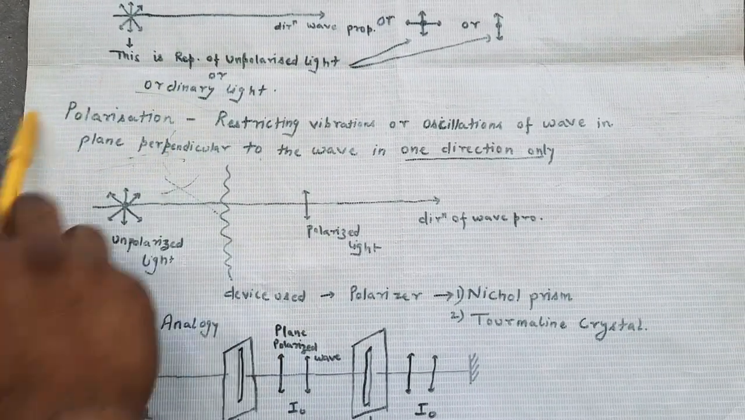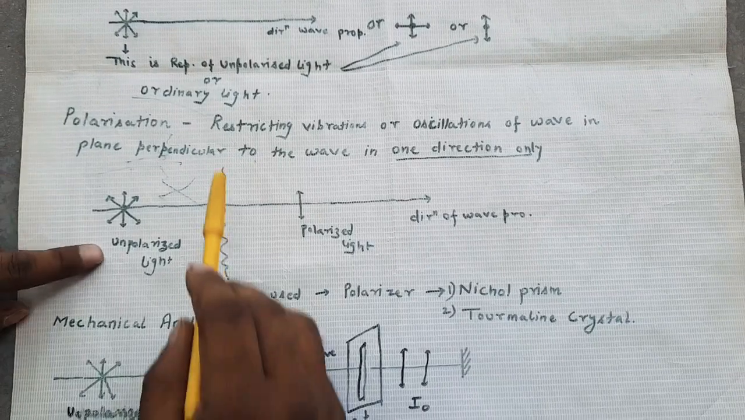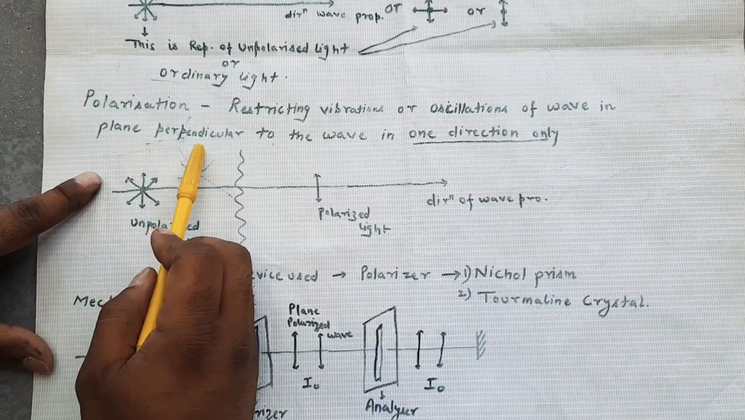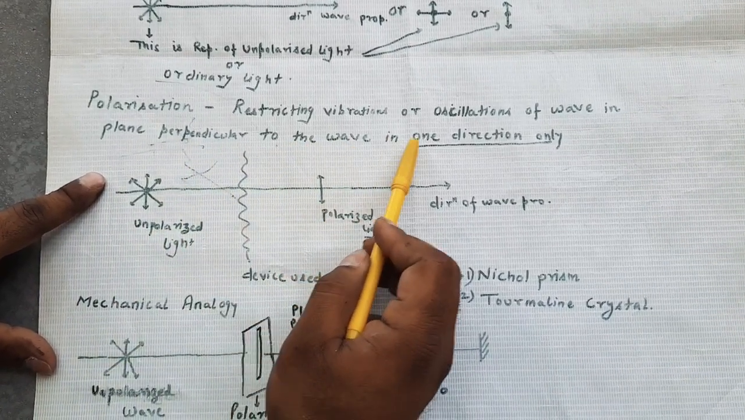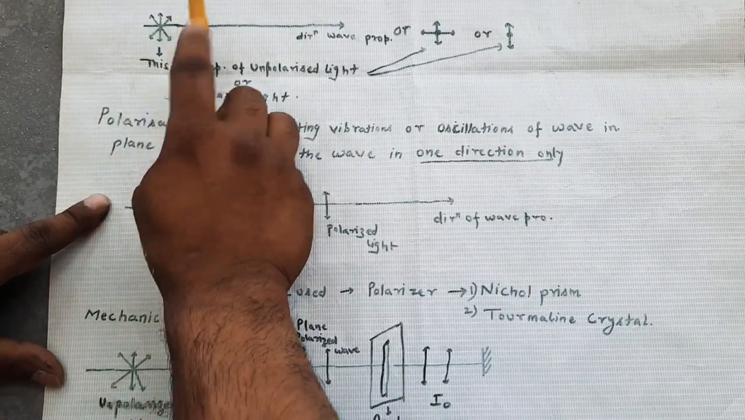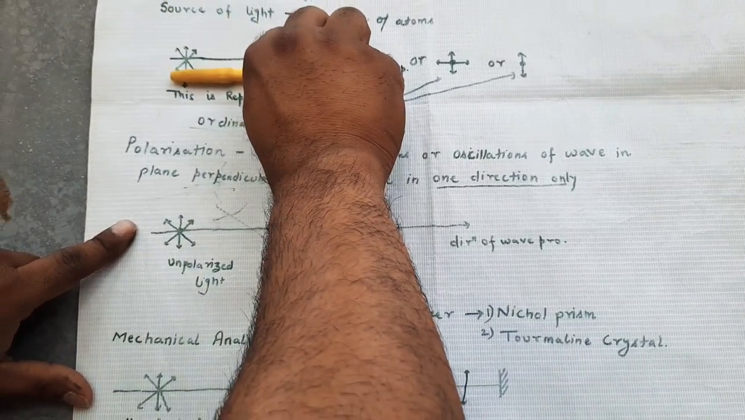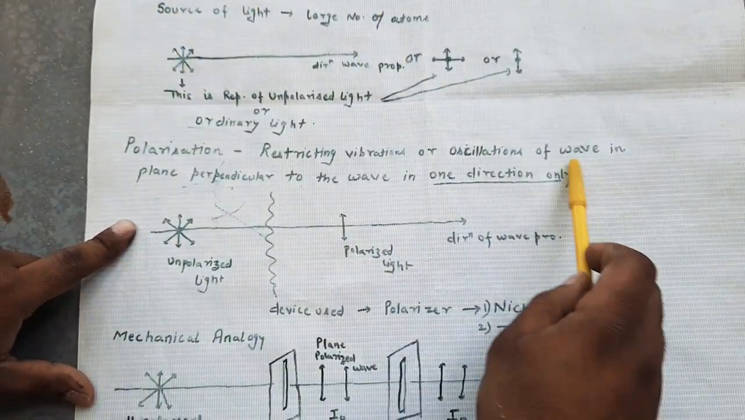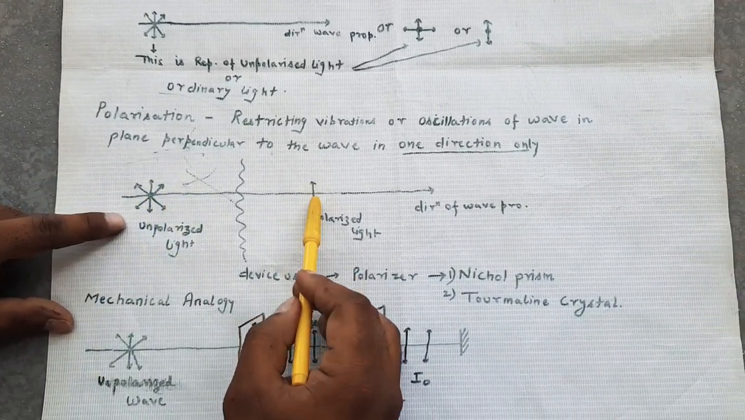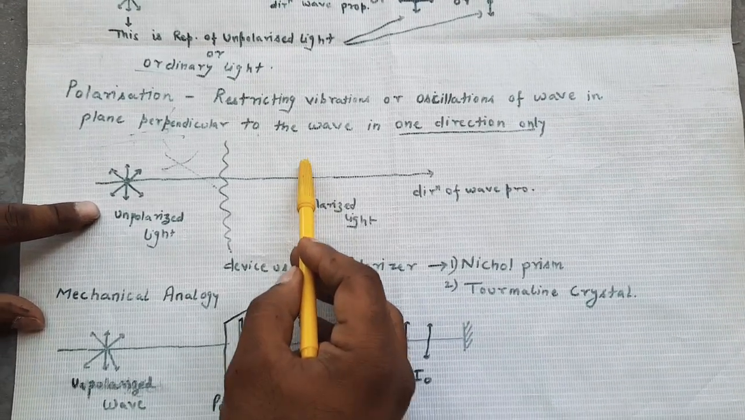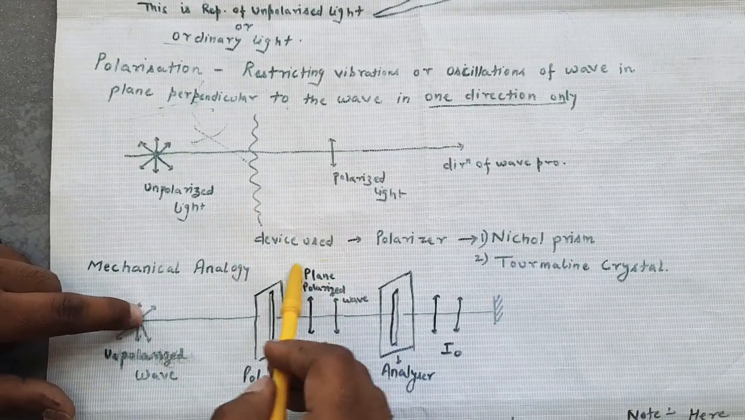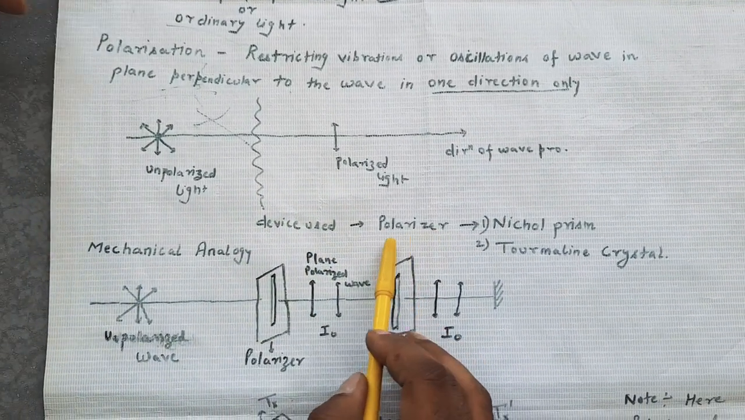Now first of all, how can we make unpolarized light into polarized light? First of all, we should know the statement of polarization. Polarization is restricting the vibration or oscillation of a wave, in the plane perpendicular to the wave, to one direction. It means if the light rays are moving in all different directions, we can restrict them to only one direction. That is known as polarization. So if this is unpolarized light, this is known as polarized light, meaning only in one direction. To convert unpolarized light into polarized light, we have to use some devices or materials, and these are known as polarizers.